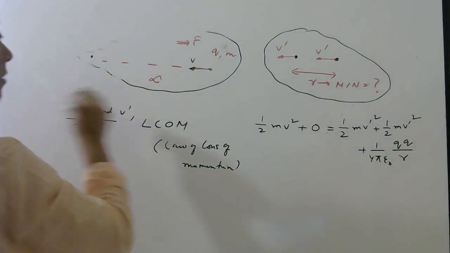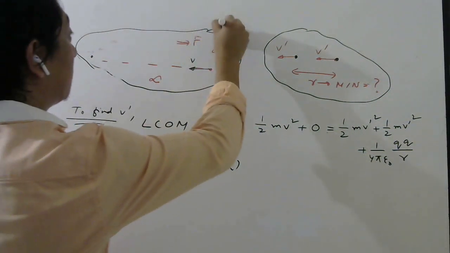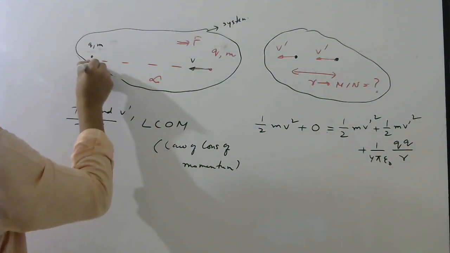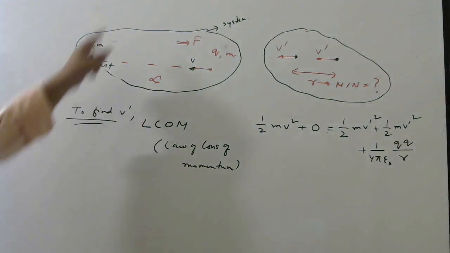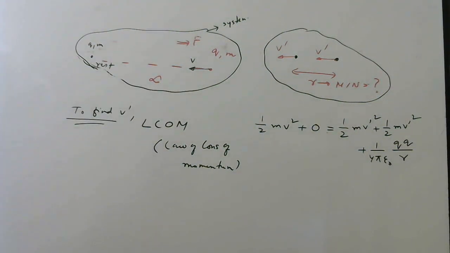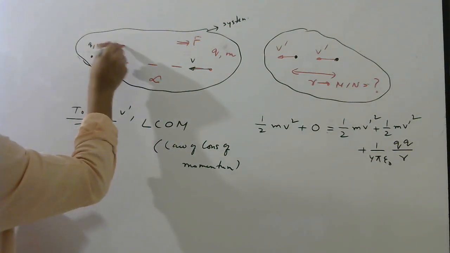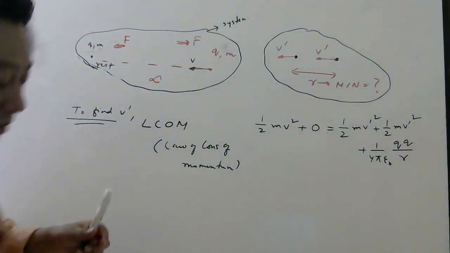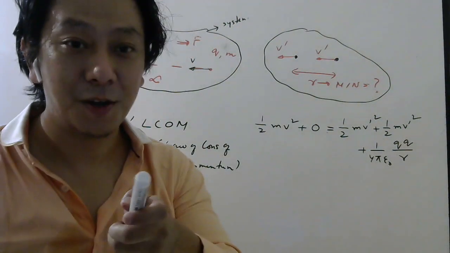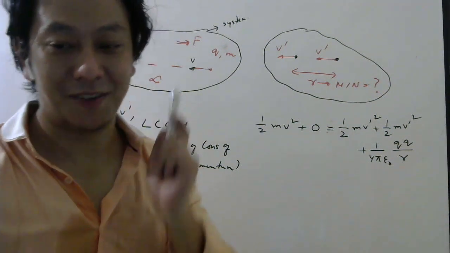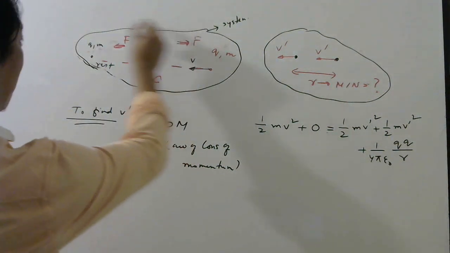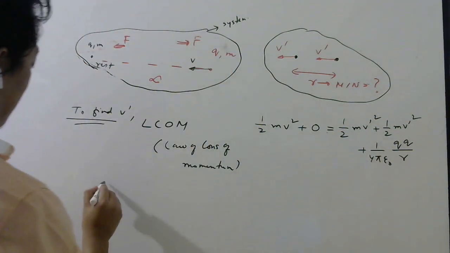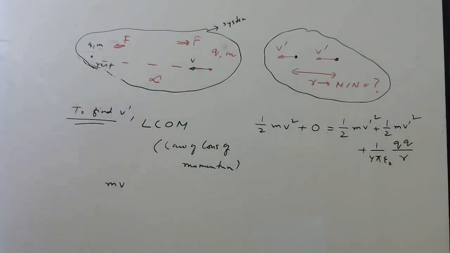Why can we use it? Because if I take these two charges as my system, initially this is at rest. Whatever force is acting between them is an internal force. Correct? So there is no external force on this system, and if there is no external force on the system, the momentum of the system must be conserved. You remember, right? So what is the momentum of this system? This is at rest, so zero momentum. What is the momentum of this? mv this side. So this is the initial momentum.